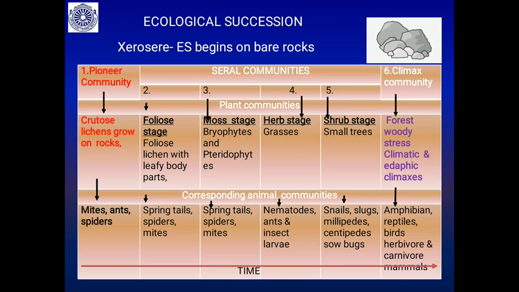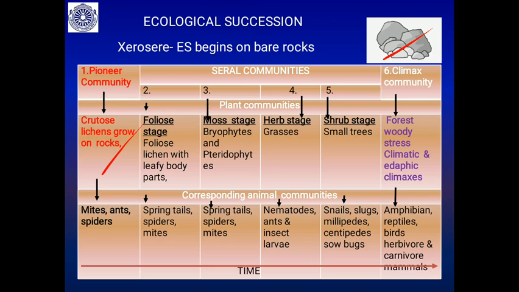Now this ecological succession, xerosere, starts or begins on bare rocks. The pioneer community here is different, not the phytoplanktons. Here crustose lichens first appear, then you can see foliose lichens, fruticose lichens, different types of lichen stages.